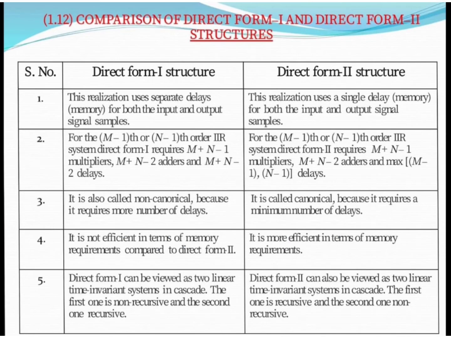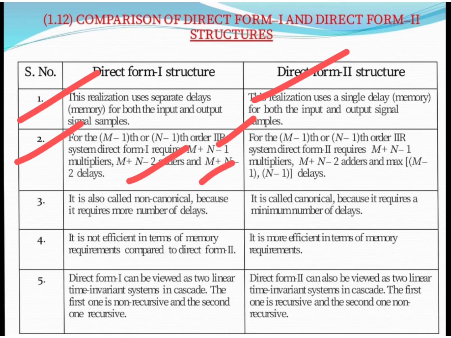Now there is a difference between the direct form 1 and direct form 2 structures. First, the direct form 1 realization uses separate delays for the input and output signal samples. In case of direct form 2, this realization uses a single delay for both input and output signal samples. For an m-1 or n-1 order IIR system, direct form 1 requires m plus n-1 multipliers, m plus n-2 adders and m plus n-2 delays.